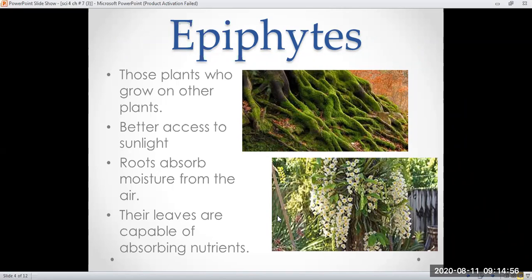Next are the epiphytes. What are the epiphytes? Epiphytes are those plants which grow on other plants.